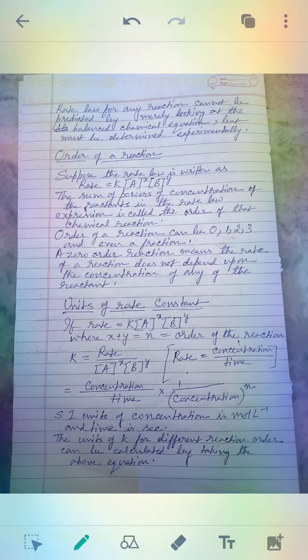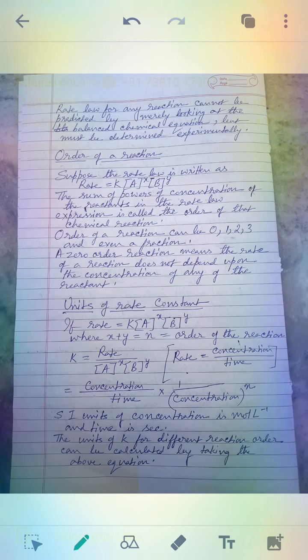Now what do you mean by a zero order reaction? A zero order reaction means the rate of a reaction does not depend upon the concentration of any of the reactants. That means x plus y equal to 0. So what does this mean? The rate of the reaction is not depending upon the concentration of any of the reactants.